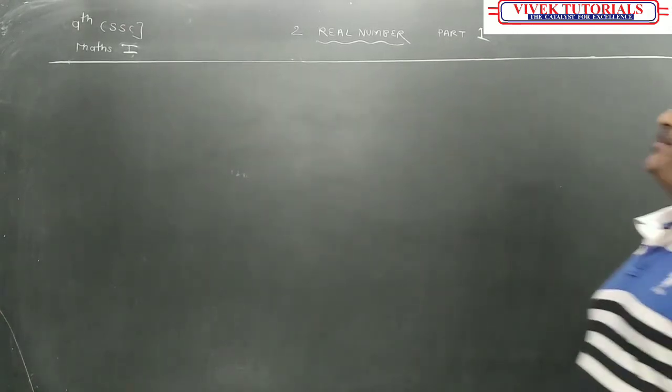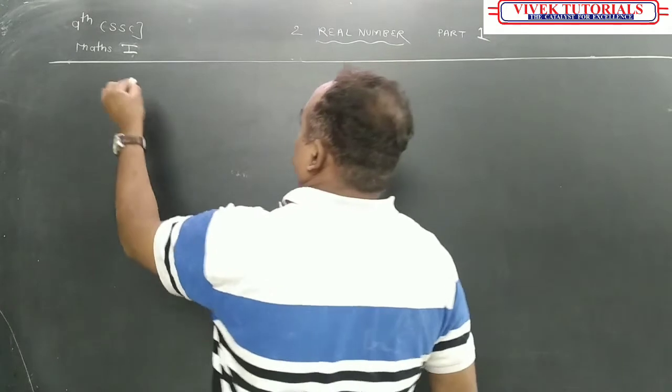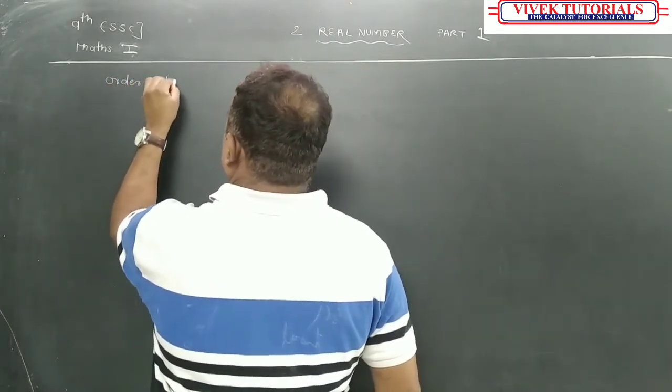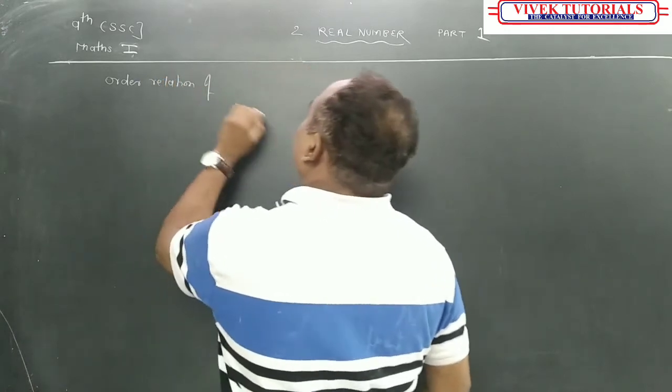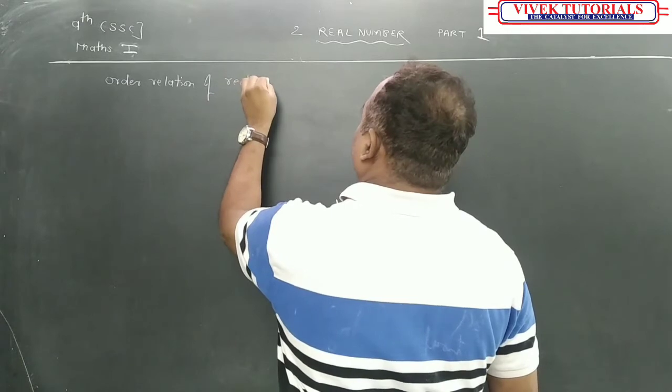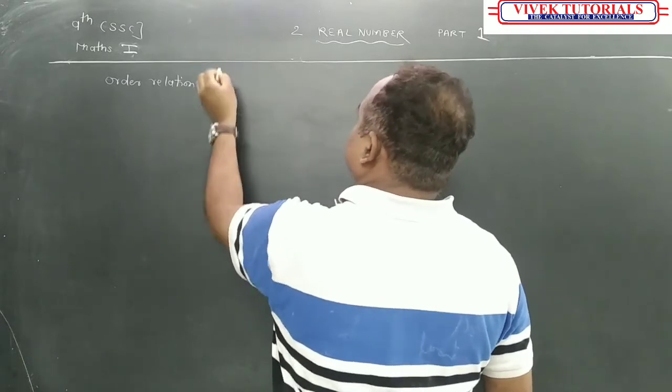Now the next concept is order relation of rational numbers.